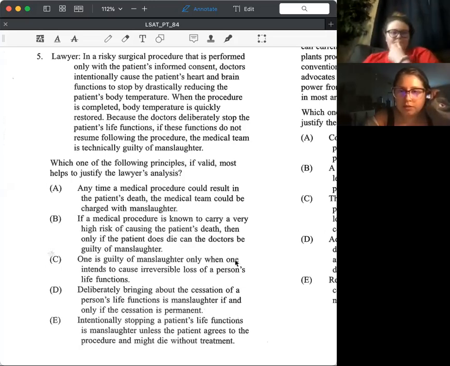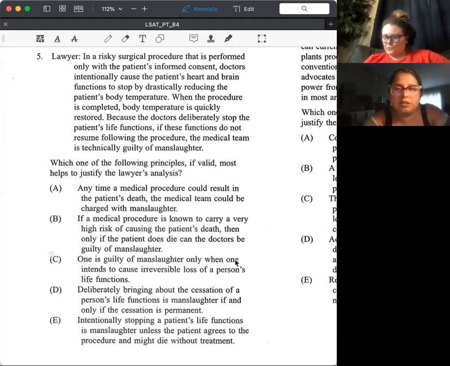When the procedure is completed, the body temperature is quickly restored. Because the doctors deliberately stop the patient's life functions, if these functions do not resume following the procedure, the medical team is technically guilty of manslaughter.